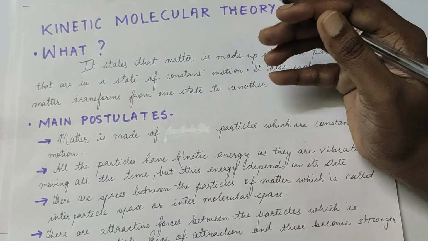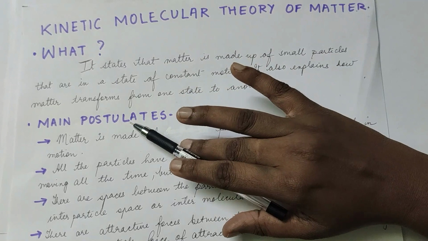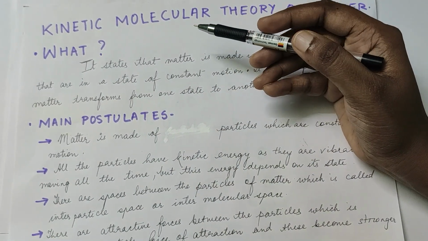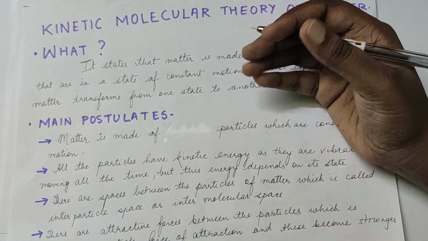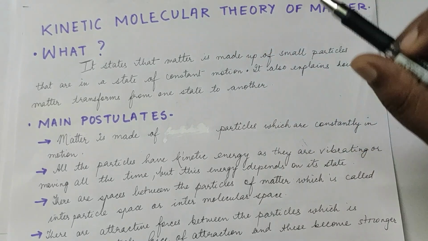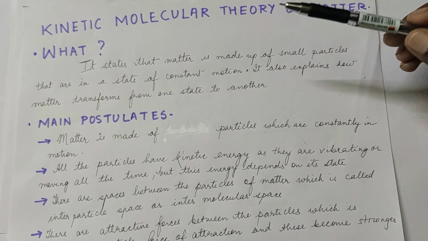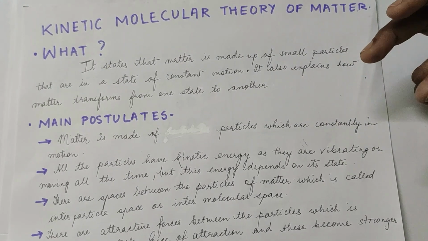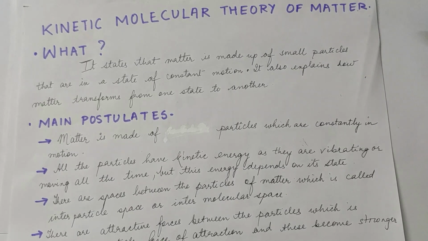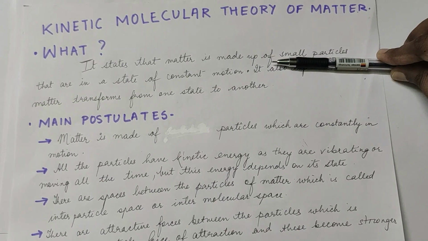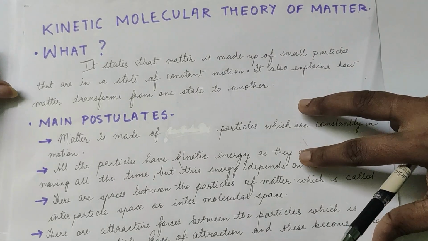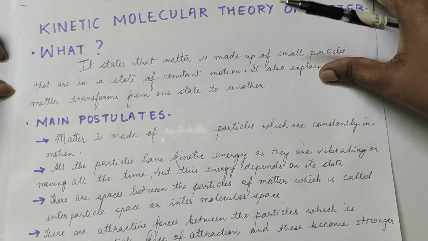You know that suppose we take some ice, which is in a solid state, and we keep it outside, it changes into water, which is a liquid state. And if we heat that water, it will again change into the gaseous state. So how does this happen? This all happens because of the different activities or movement of the molecules and particles, which we study under the kinetic molecular theory of matter.